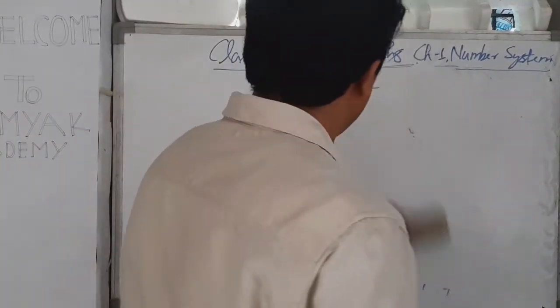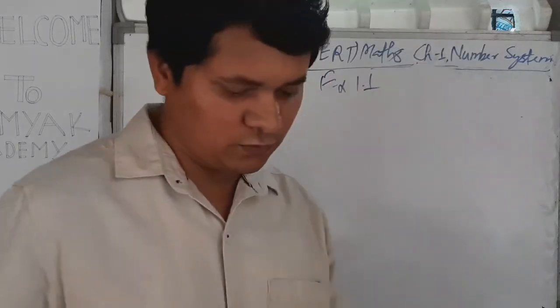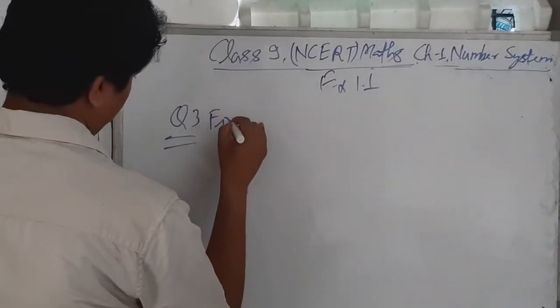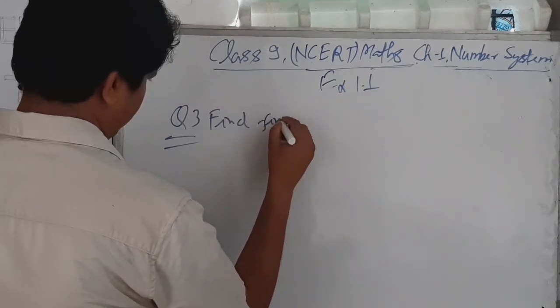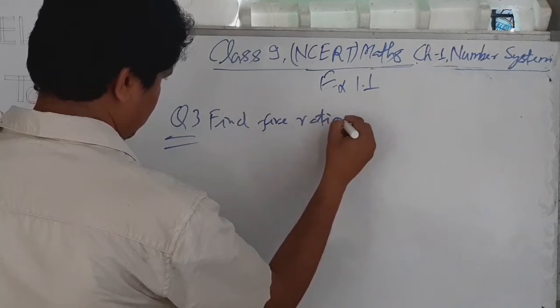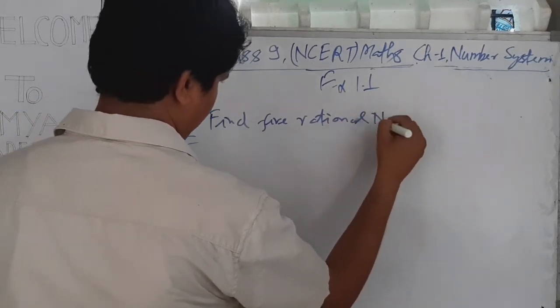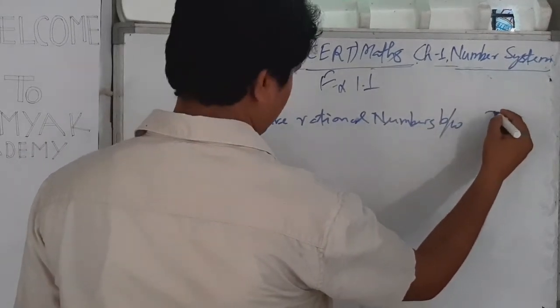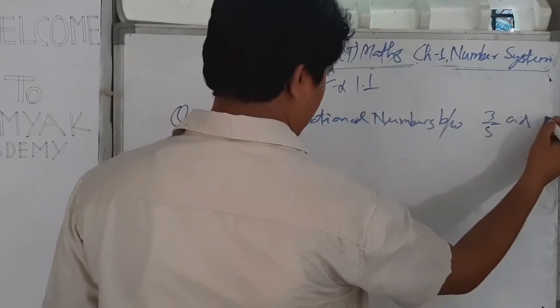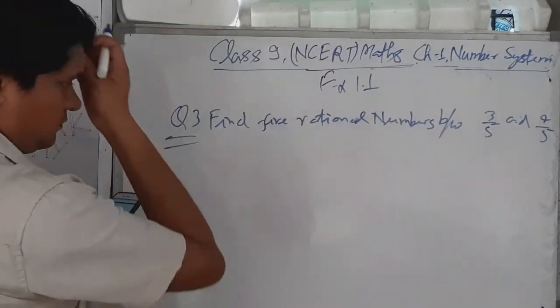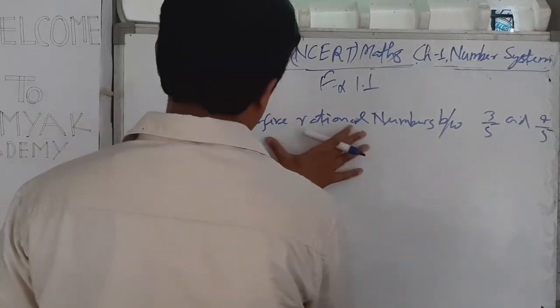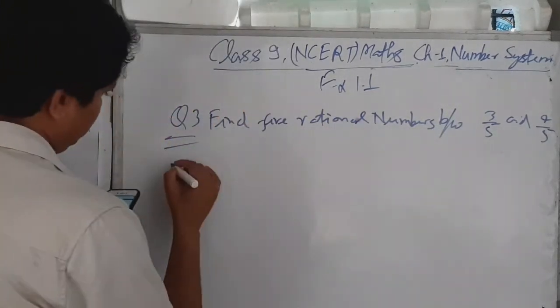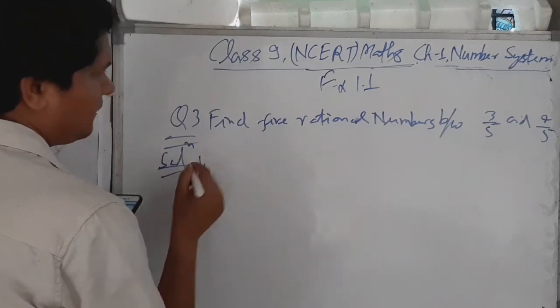Now for the other question, that is question number 3. Here the question says find 5 rational numbers between 3 by 5 and 4 by 5. We have to find 5 rational numbers. Then the solution is